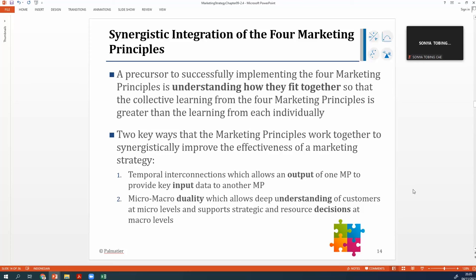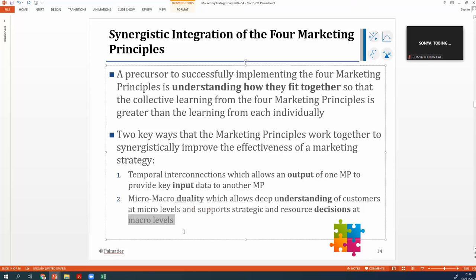So 2 key ways the marketing principles work together are temporal interconnection, which allows output and input to the marketing principles, and micro-macro duality, which allows understanding of the customer at the micro level, but taking decisions at the macro level.